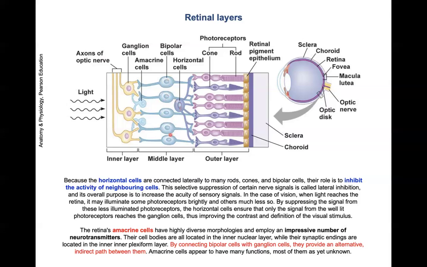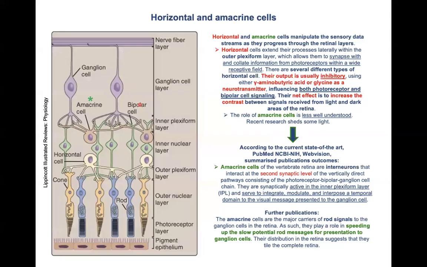Then we have the bipolar cells. We discussed in the previous part that they convert the hyperpolarization in the phototransduction cascade into depolarization. Okay? Then we have the ganglion cells. This is where the first action potentials are generated, and the action potentials are carried away by the optic nerve. Then we have the amacrine cells, which I will discuss in the next slide.